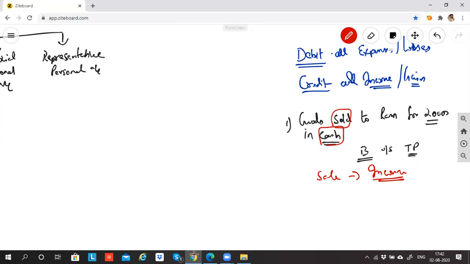Second, why am I not considering Ram? Why don't I need to open Ram's account? Because Ram has given money. It is not on credit. If any person has given the money, do I need to remember the name?